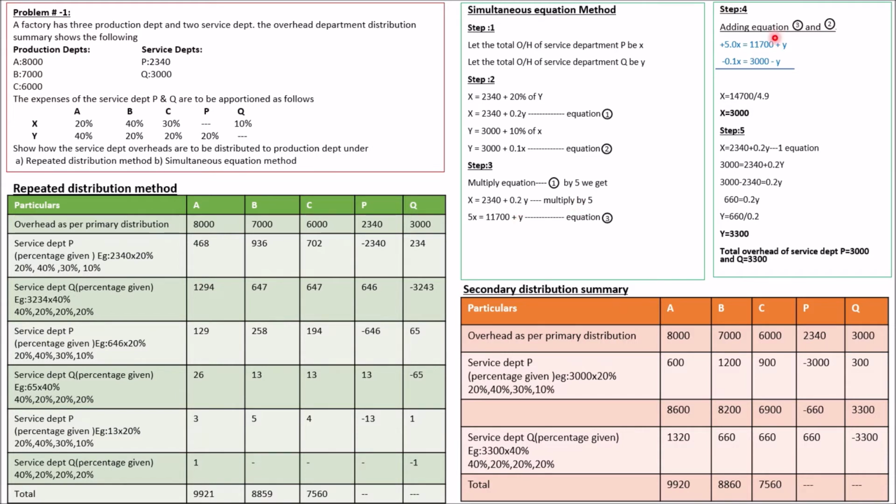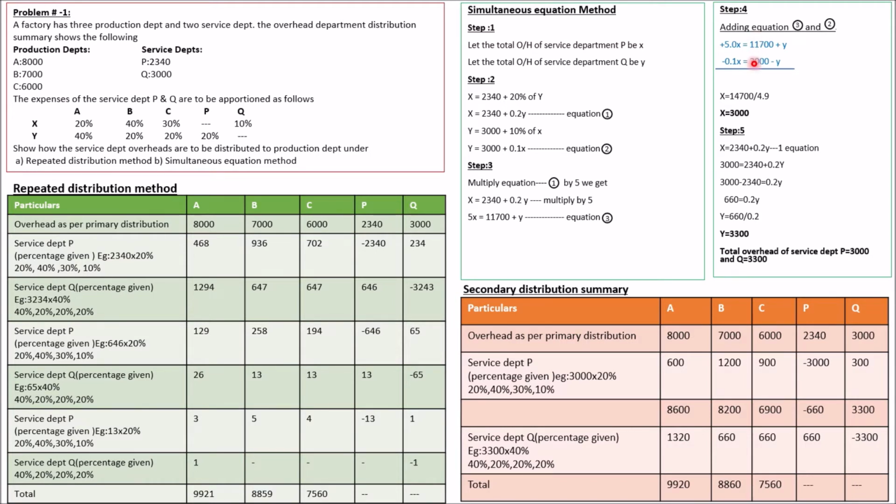So next, step 4, adding equations. Equation 3 is whatever value we have got now: 5x is equal to 11,700 plus y. Adding equation 3 and the second equation. You can check the second equation: y is equal to 3000 plus 0.1x. So you have to add these two, equation 3 and 2.